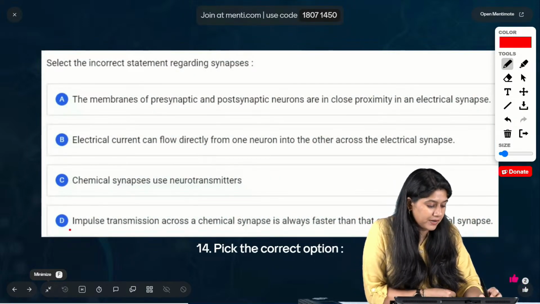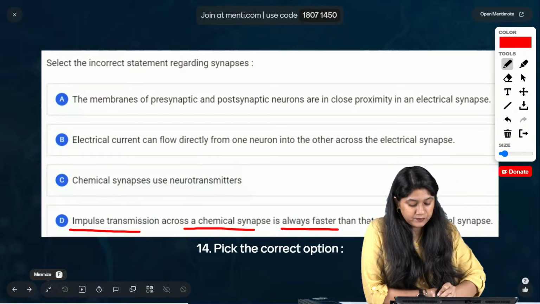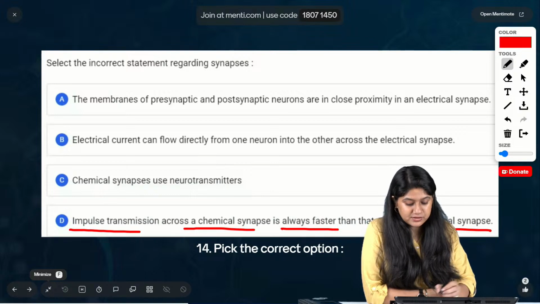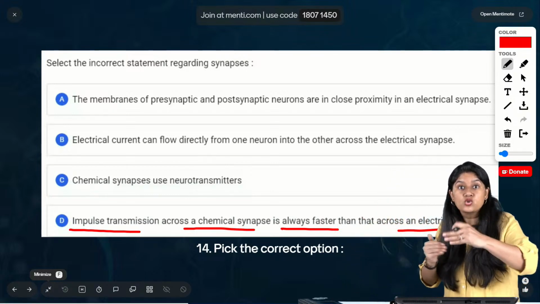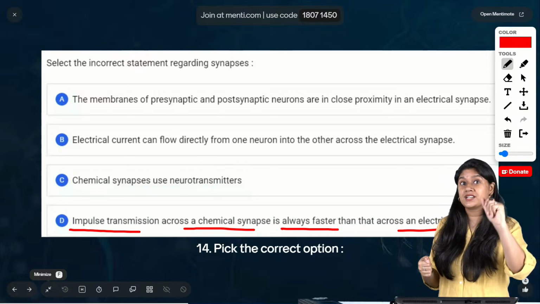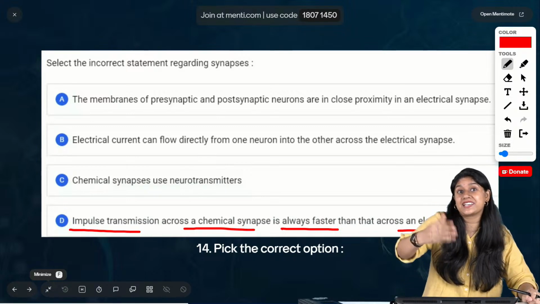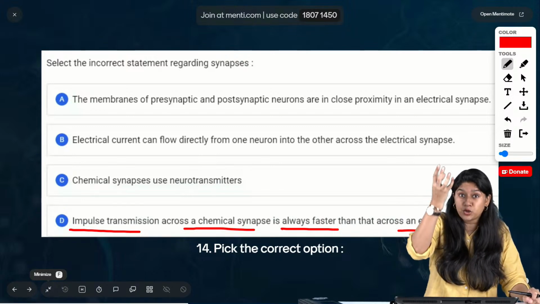ये गलत है. Impulse transmission across the chemical synapse is always faster than that of the electrical impulse. Electrical synapse हमने पढ़ा था कि भाई electrical synapse के through जल्दी transfer होगा. भाई एकदम पास में है ना. They don't have to wait for the signal. They don't have to release the neurotransmitters etc. Electrical transmission तो उसी तरीके से हो रहा है जहाँ से पूरा न्यूरॉन में चल रहा है.